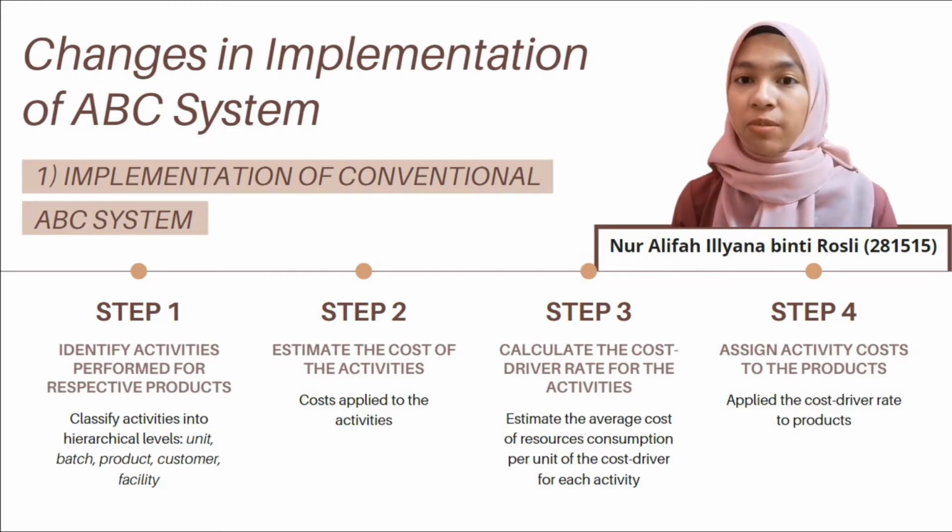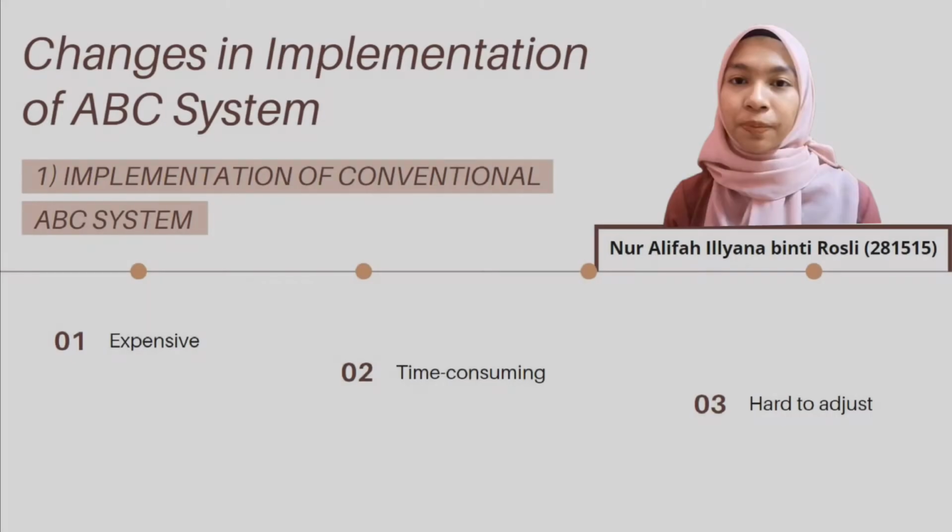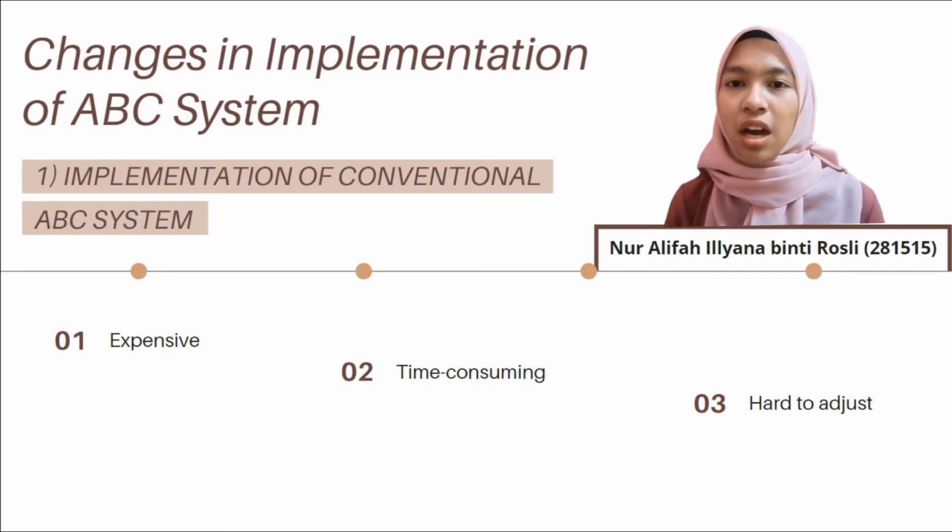And the final step for implementing the ABC system is assigning the cost of the activities to the products by applying the cost driver rate calculated in the previous step to the products. Those 4 steps are required to effectively adopt the activity-based costing ABC system into a company.